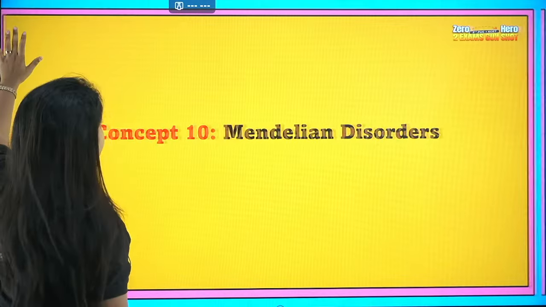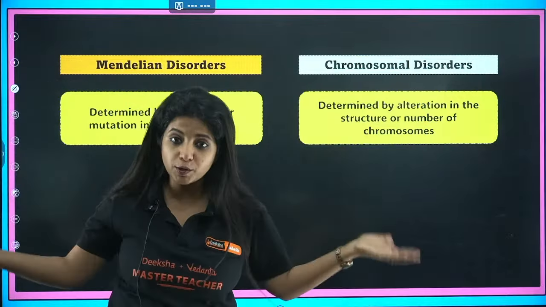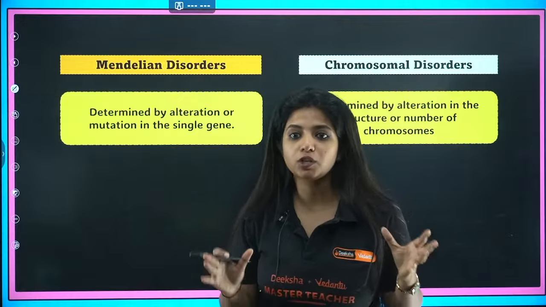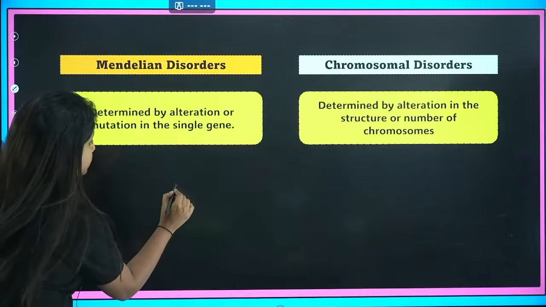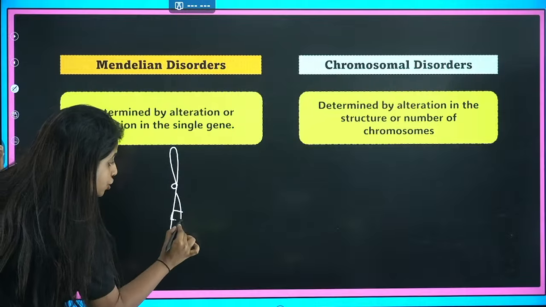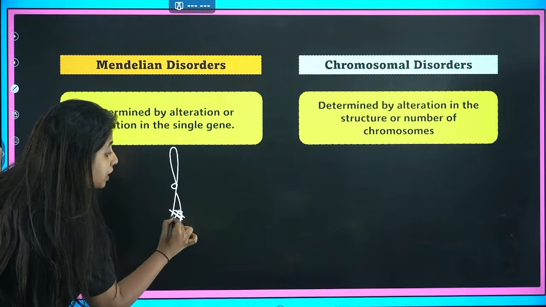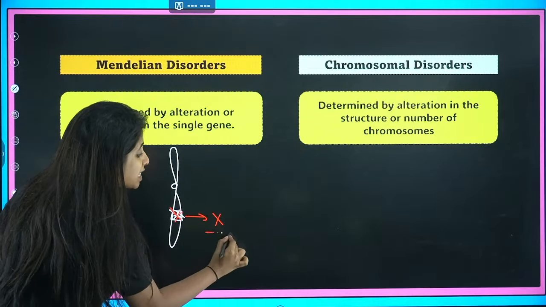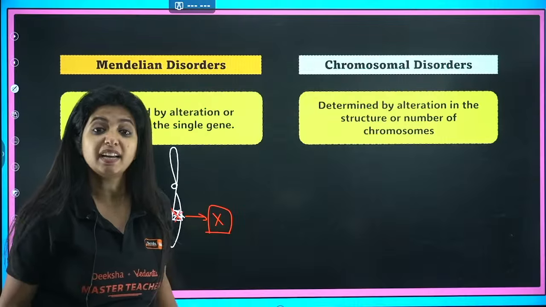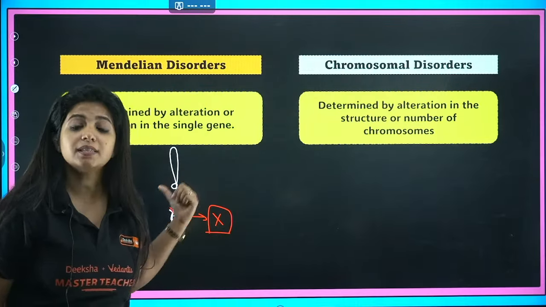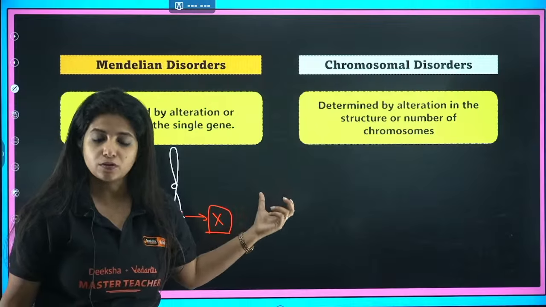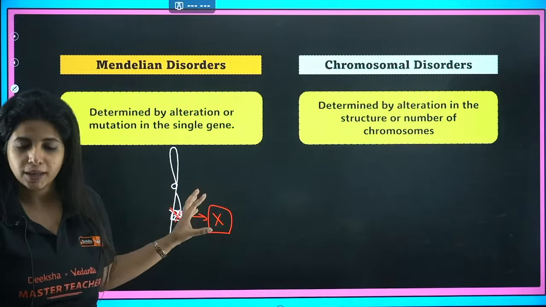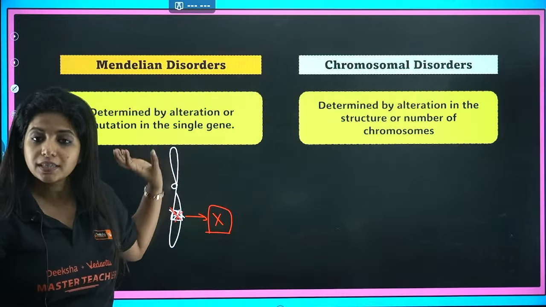So what exactly do you mean by Mendelian disorders and what are chromosomal disorders? We have 2 genetic disorders, one is Mendelian and the other chromosomal. Mendelian means, suppose over here I say that there is a chromosome, and in this chromosome there is a gene. Now I am saying this gene is getting mutated. Some changes are happening in this particular gene, which is why whatever particular protein had to be made is not being made. This is how Mendelian disorders are being caused, because of the gene's mutations or some problems in this particular gene, determined by alteration or mutation in a single gene.